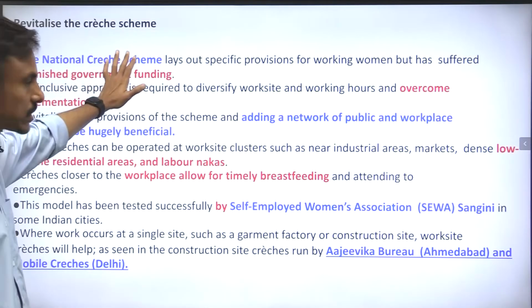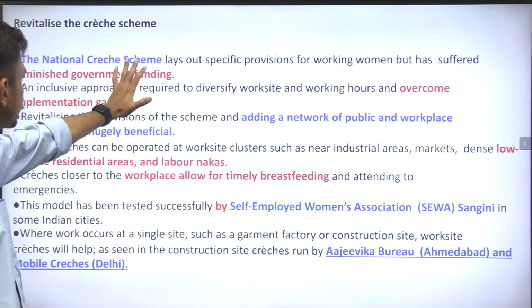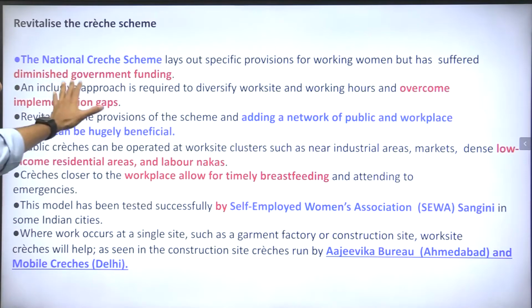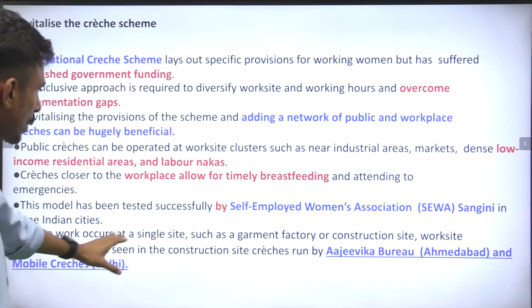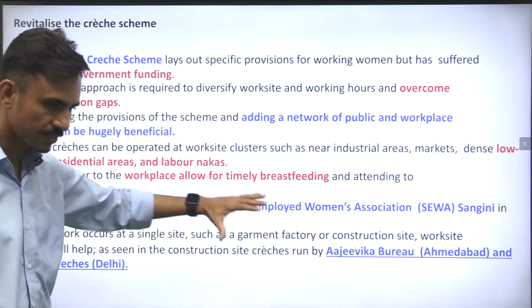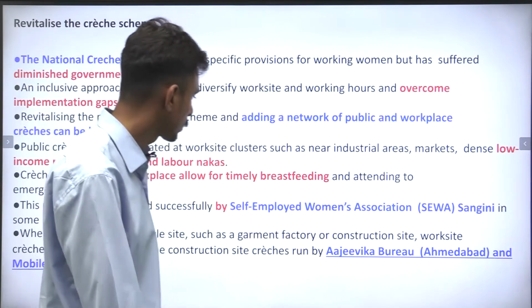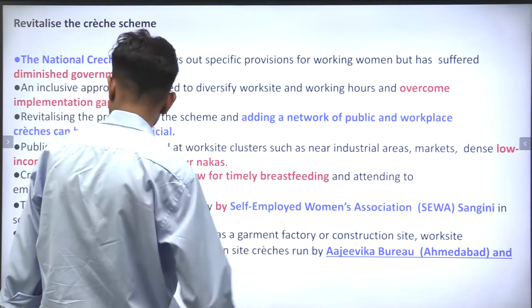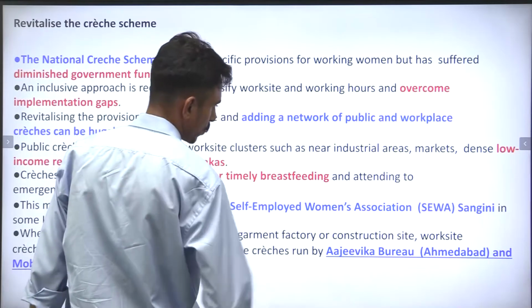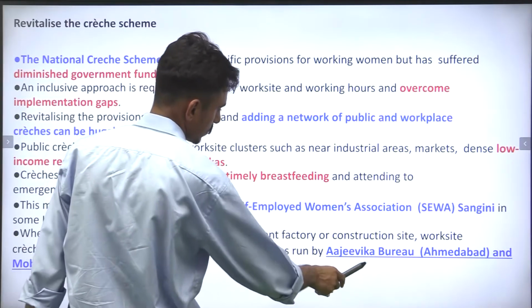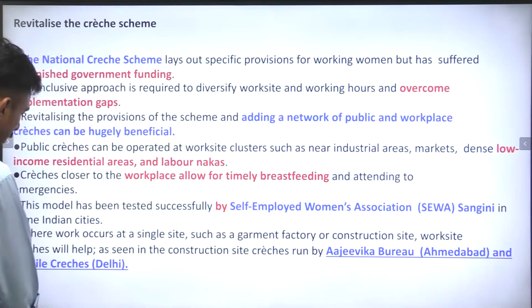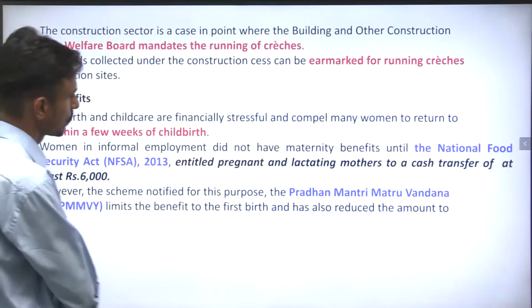So the National Creche scheme is not receiving sufficient government funding. There are implementation gaps which have to be overcome, and there are many creches which are being started by various NGOs like Seva Sangani, like Ajivika Bureau in Ahmedabad. They may ask you about this. Ajivika Bureau, Ahmedabad. Similarly, mobile creches in Delhi.